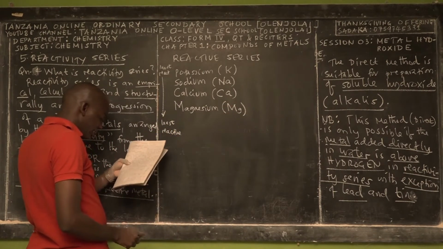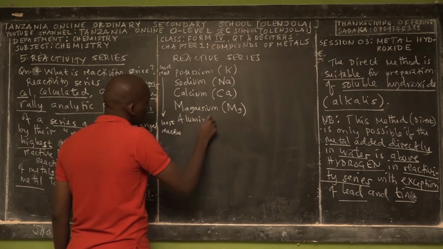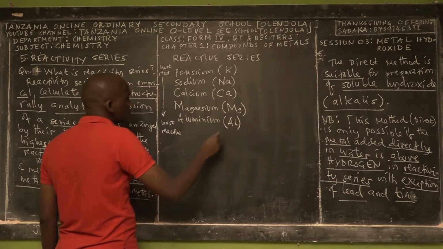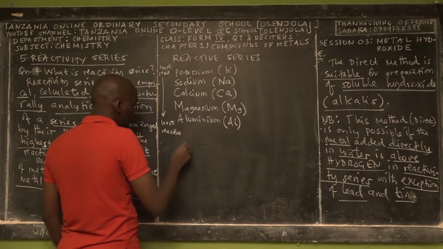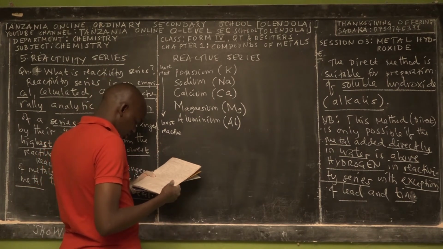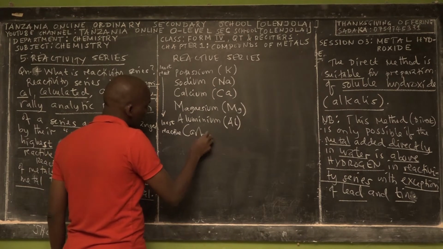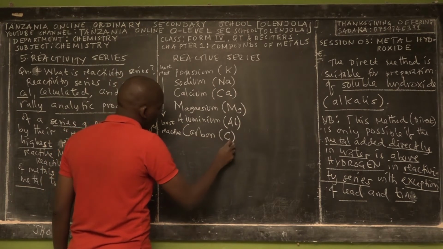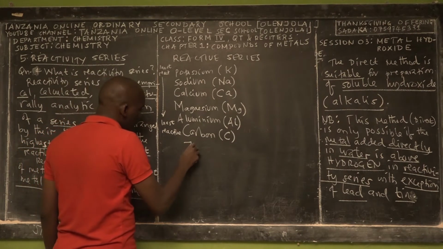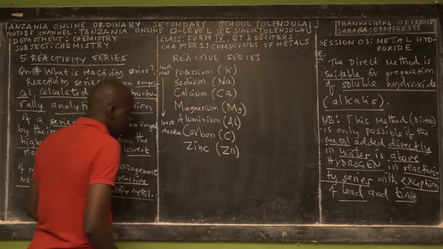The next element is aluminum, Al. And the next element is carbon, C. The next element is zinc, and its symbol is Zn.